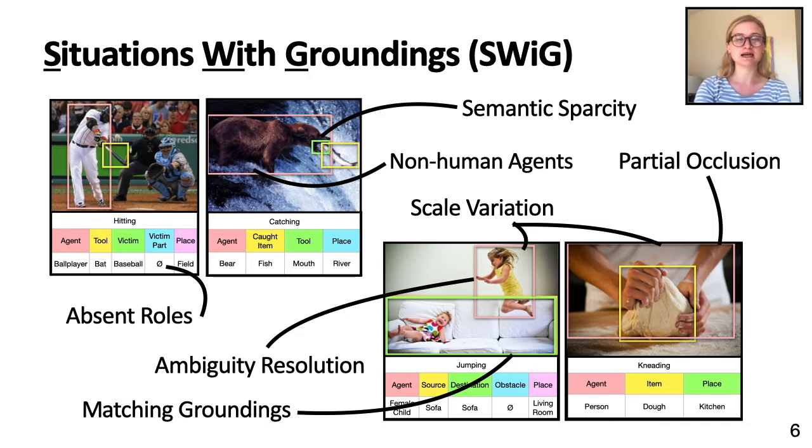This slide shows an example of a bear as an agent for the verb catching. It is also possible to have inanimate objects as the agent. For example, the action erupting often has the agent of volcano. It can also have absent roles. Looking at the first image of the baseball player, one of the roles for hitting is victim part, but this does not apply to this image, so this role is left empty. The image perspectives are also varied and contain many different scales as well as partial occlusions.